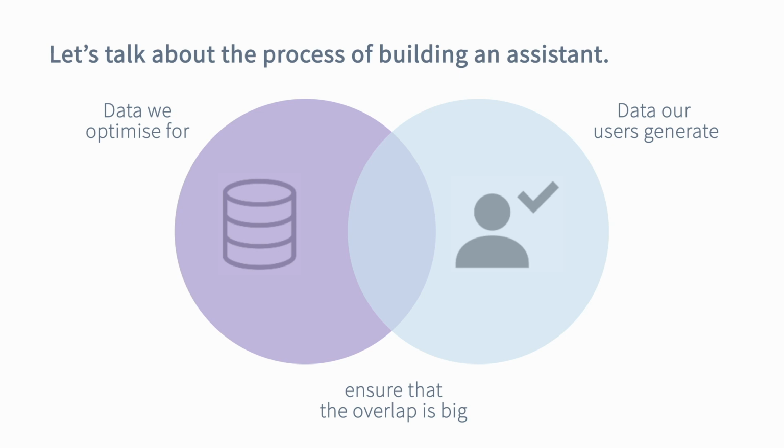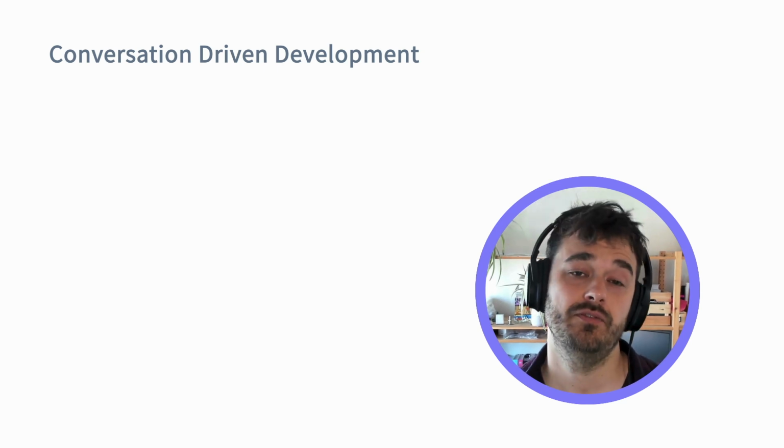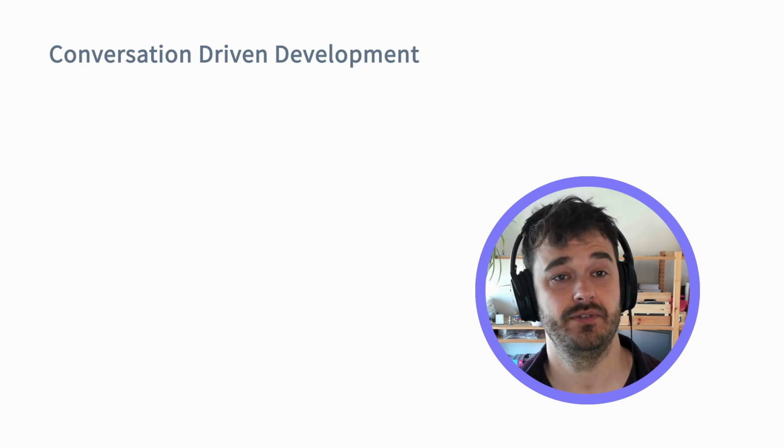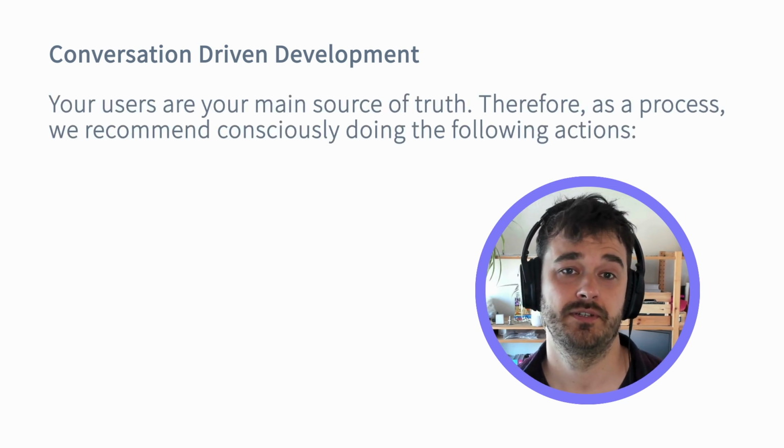It's a common challenge in machine learning in general, but it's especially important for virtual assistants to get this right. You might be missing some intents, and the only way to figure this out is to actually listen to end users. The challenge with building a great AI assistant is that it's impossible to anticipate everything that your end users are going to ask to your assistant. The opportunity, on the other hand, is that in every conversation, users are telling you exactly what they want. This is why we advocate a process known as conversation-driven development, or CDD in short. The goal of the process is to learn from end users of the virtual assistant in order to make improvements.